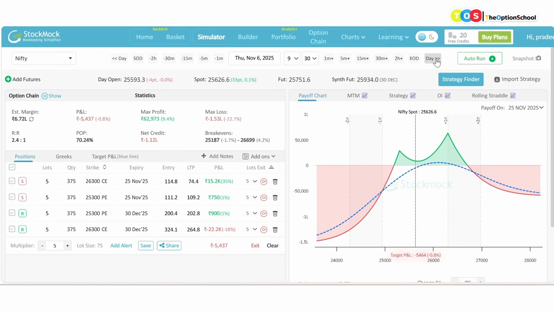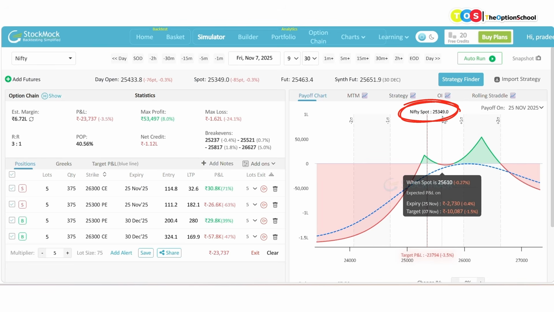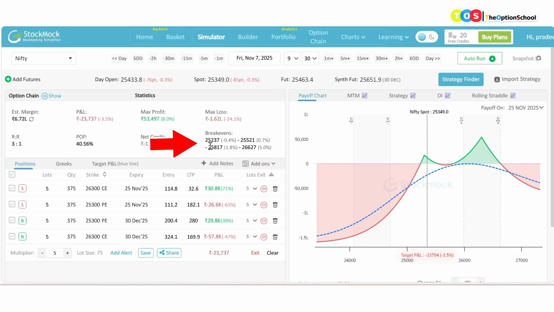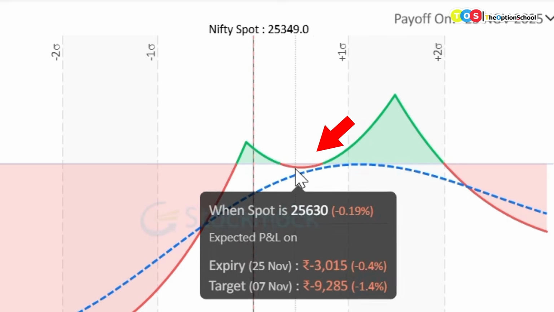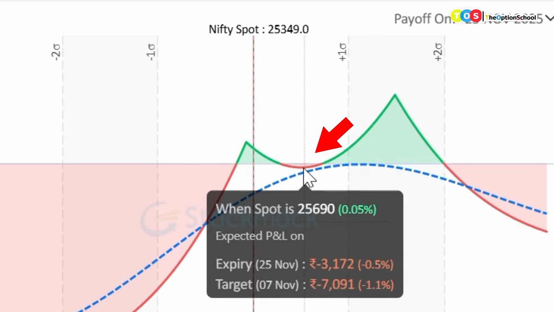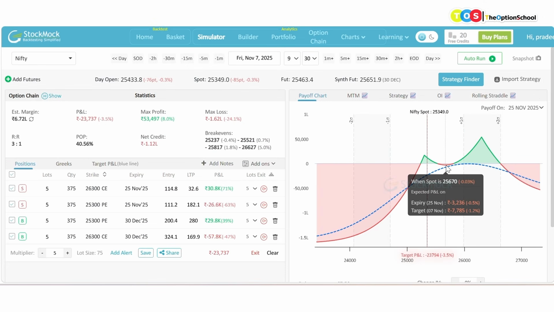Okay. Next day. Now market has tanked down, but it is still at 25,349. My break-even point is 25,237 now. Earlier it was 25,150. But still I will say, okay, I will wait till 25,237 before making any adjustment. And now you see there is a small dip, small red area in this, which is perfectly okay, because if VIX has gone down, obviously, even if the market remains within the two break-even points, there can be a small loss. But we are very, very far away from the expiry, so need not worry much about that.